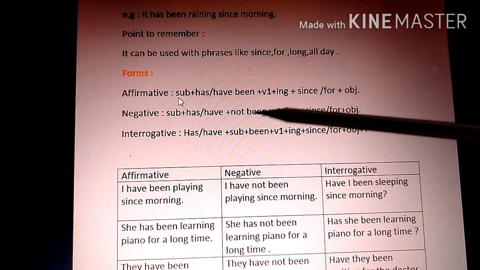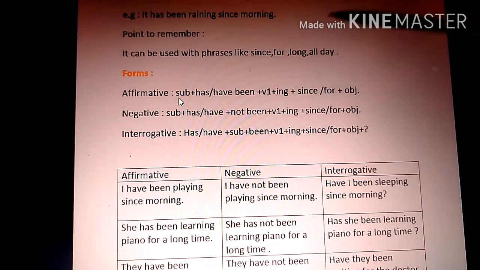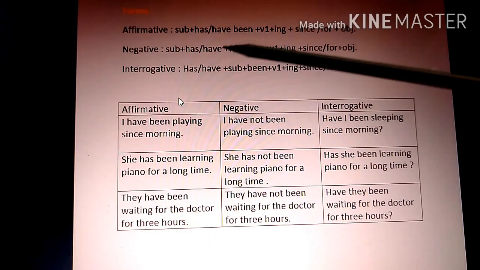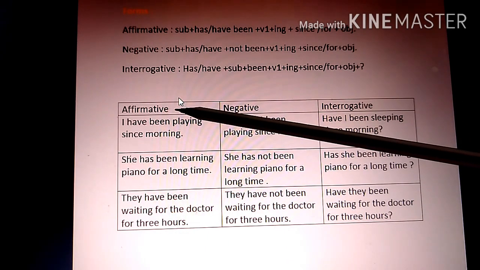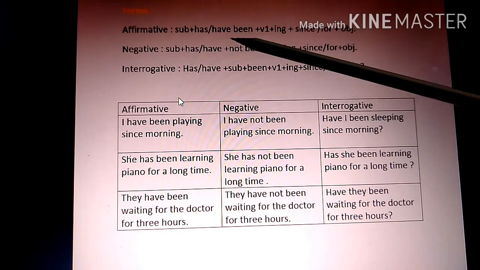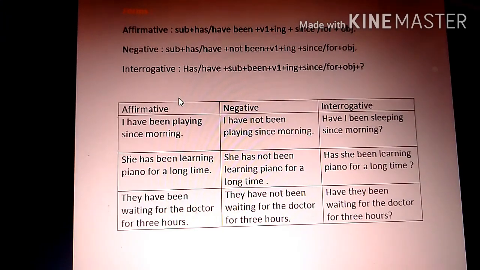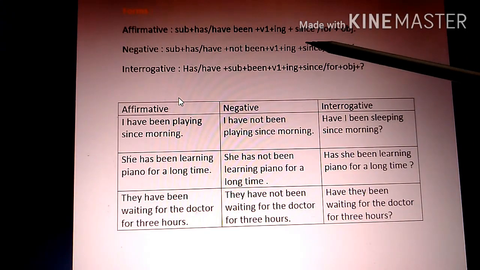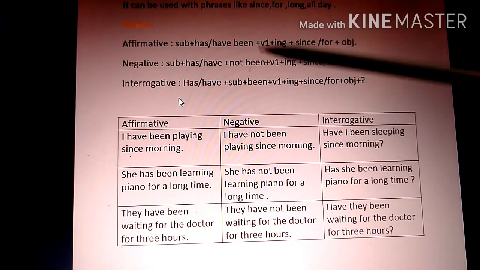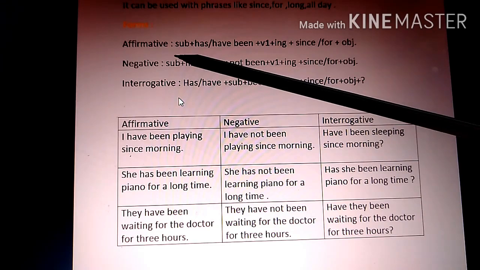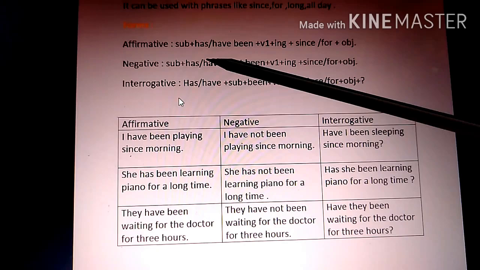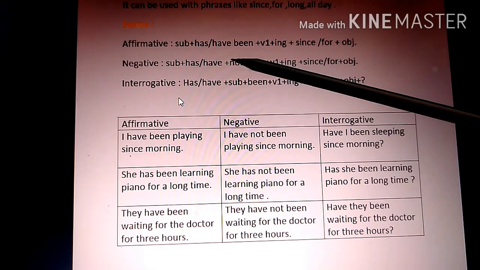Let's see the forms. Now you have learned all the forms, you know what kind of forms we do in present tense. So first is affirmative. The rule is subject plus has been or have been plus V1 plus ing plus since or for plus object. With the subject you are supposed to use has been or have been depending upon the subject. With singular subject we use has been and with plural subject we use have been.